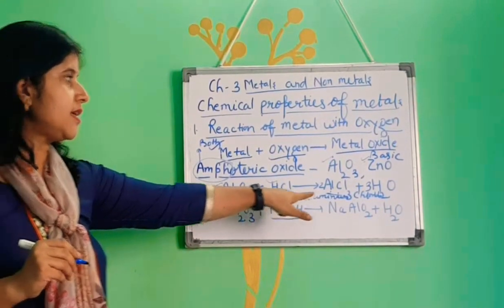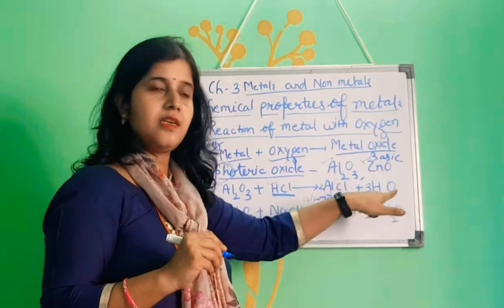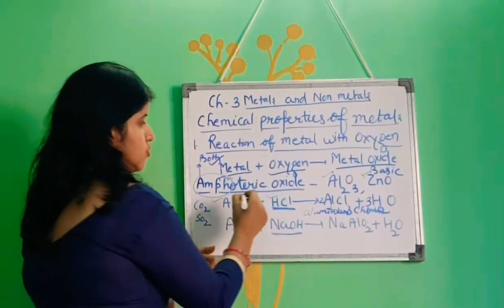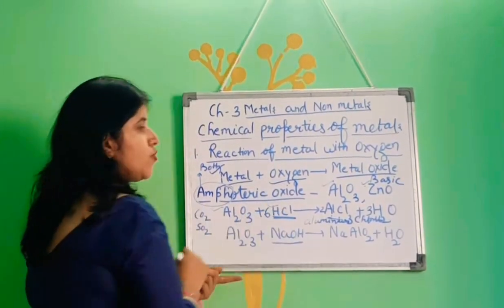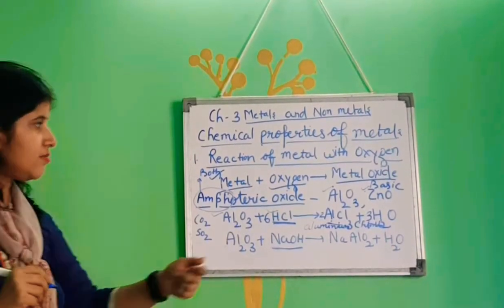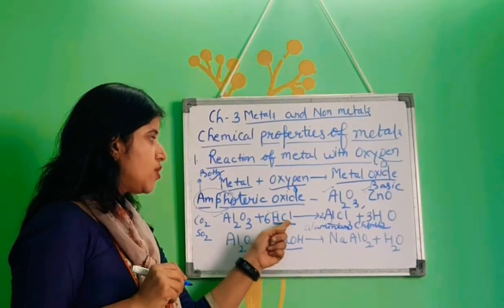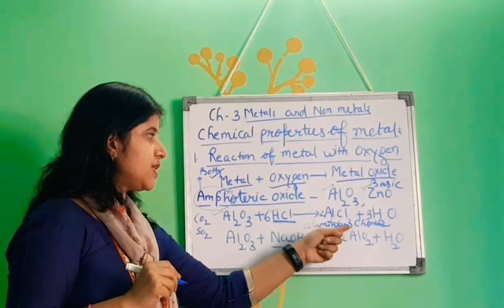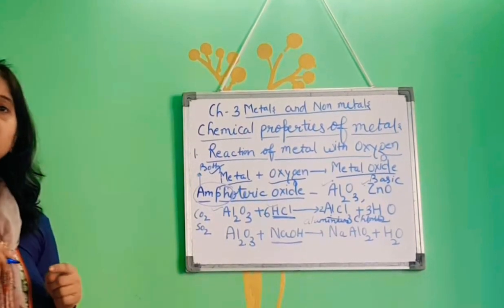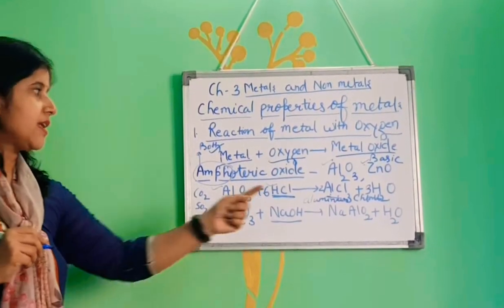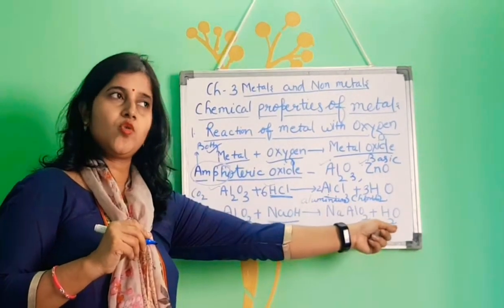Hydrogen 1 here and 3 multiplied by 6 here. So what will I do? I will put 6 here to balance the hydrogen atoms. And what about chlorine? The number of chlorine atoms is now 6, and 3 multiplied by 2 is 6. So now this equation is balanced and the compound is aluminium chloride.